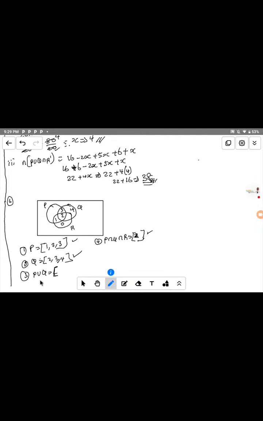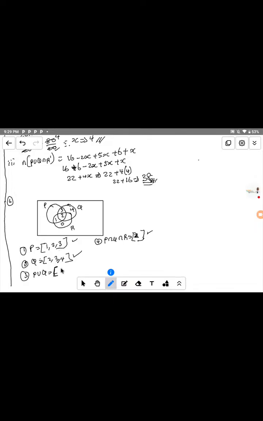Now let's write all the elements that belong to P union Q. For P union Q, it means all the elements that belong to P or Q. You write everything of this P and Q together. Again, everything of P and Q, you write it together.